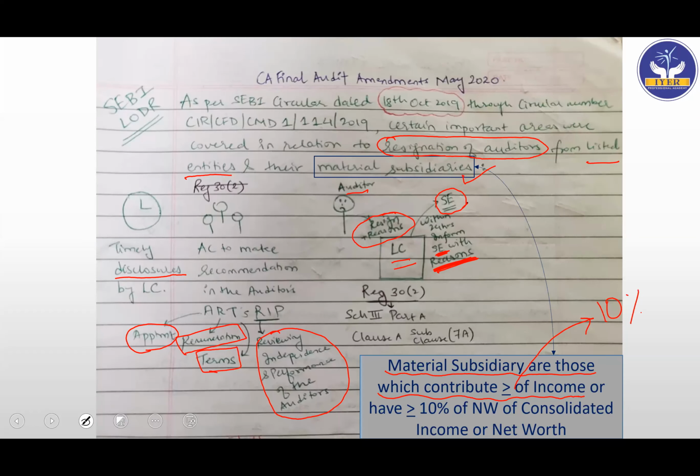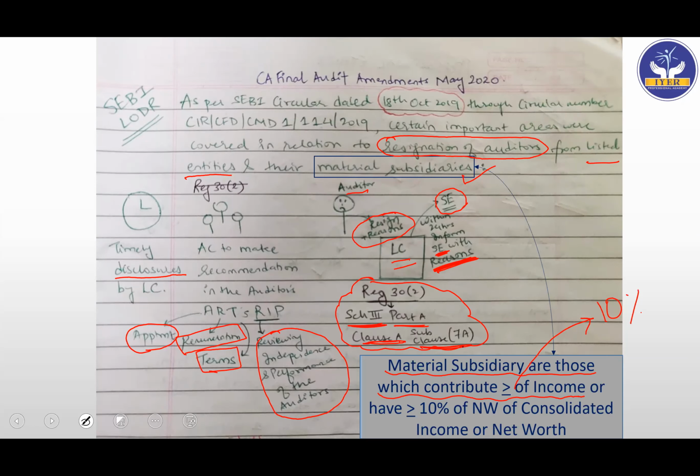Simple area, but very important. I am going to force the regulation number on you, because if it comes in the exam, it is better if you mention the regulation number. They have given regulation 30 sub-regulation 2. We are seeing it in Schedule 3, Part A, Clause A, Subclause 7A. So that is how it will flow: Schedule 3, Part A, Clause A, Subclause 7A, Regulation 30 Sub-regulation 2.